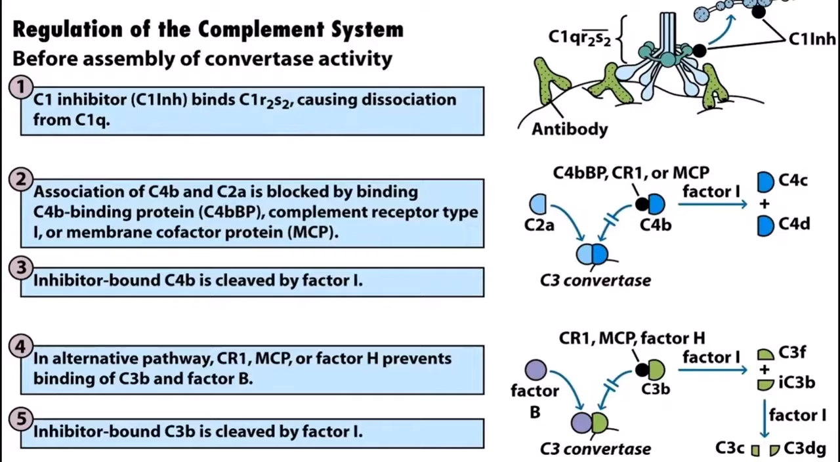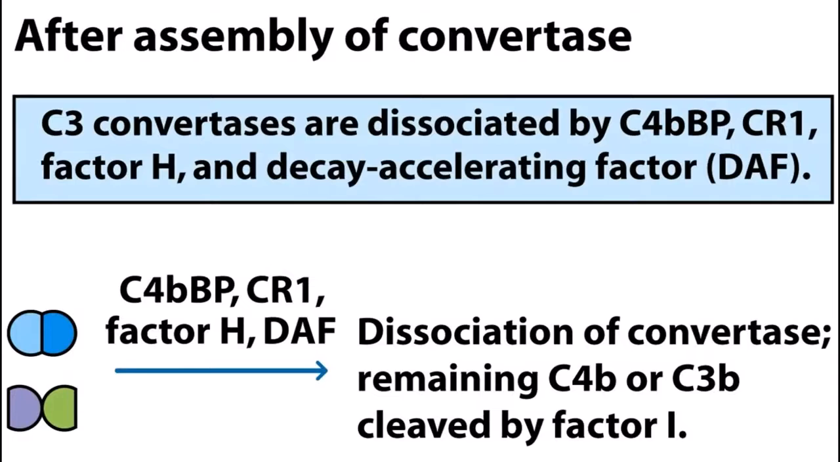So as you can see here, these are the inhibitors or regulation of the complement pathway which takes place before the assembly of convertase activity. Now after the assembly of convertase, C3 convertases can be dissociated by C4BP, CR1, factor H and also decay accelerating factor, called DAF. All these things help in dissociation of the convertase, so that this particular convertase will not be able to break down C3 into C3a and C3b.